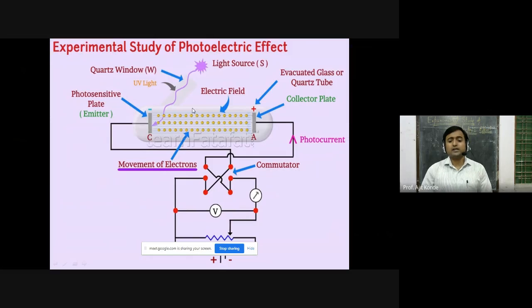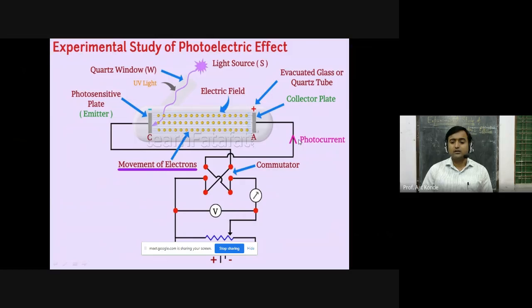Then, since here we have a positive charge and here a negative charge, there will be a certain electric field between these two plates, cathode and anode. That is represented by E. There will be movement of electrons from emitter to collector plate, meaning cathode to anode. This is shown by the movement of this electron.